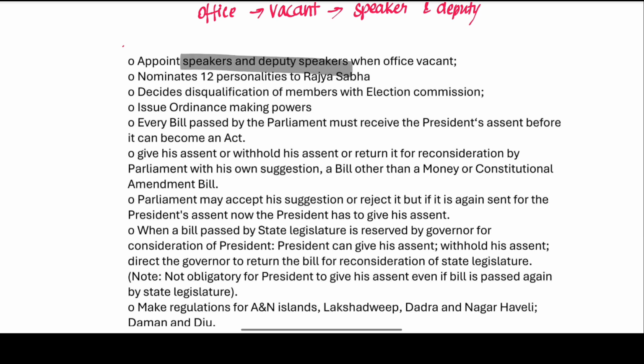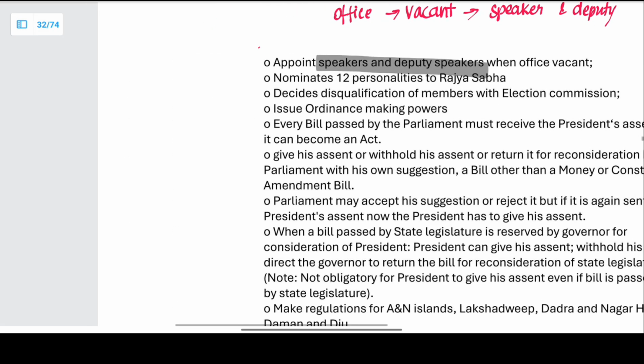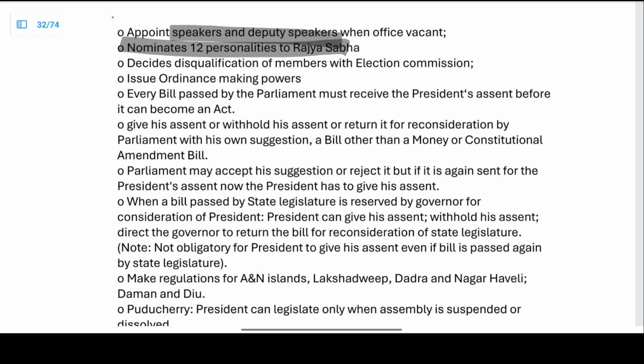Speaker and Deputy Speaker. Nominates 12 personalities to the Rajya Sabha. Decides disqualifications of the members with the Election Commission. And he issues the ordinance making powers.